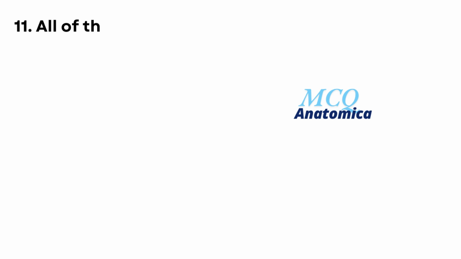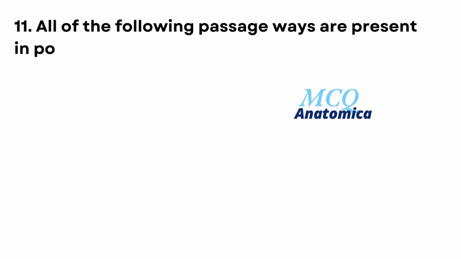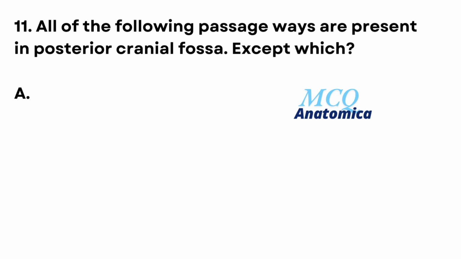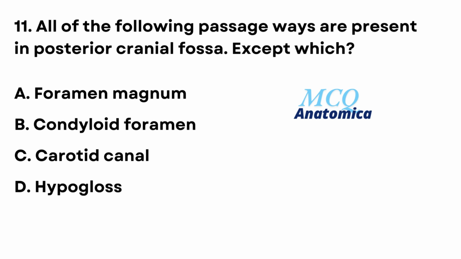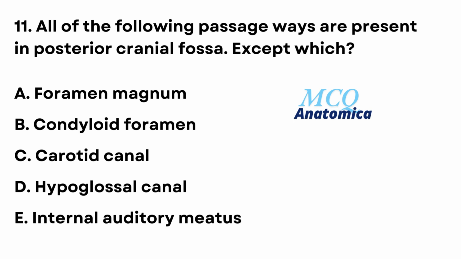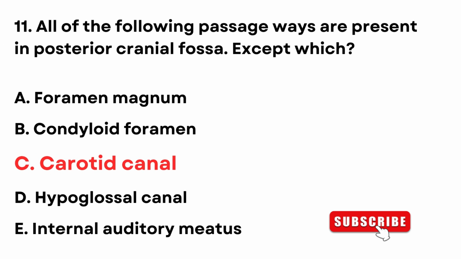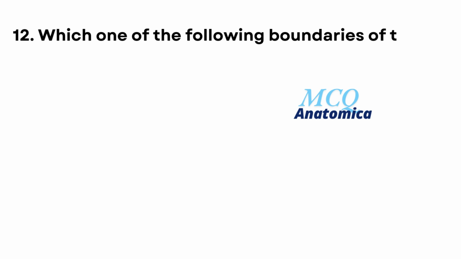11. All of the following passageways are present in the posterior cranial fossa, except which? A. Foramen magnum. B. Condyloid foramen. C. Carotid canal. D. Hypoglossal canal. E. Internal auditory meatus. The answer is C. Carotid canal.